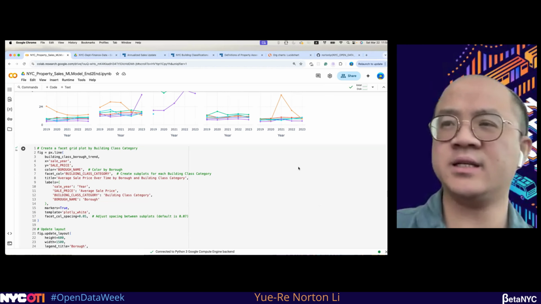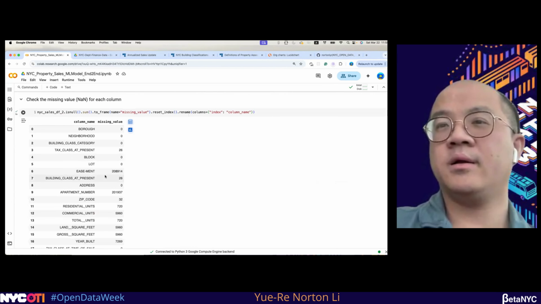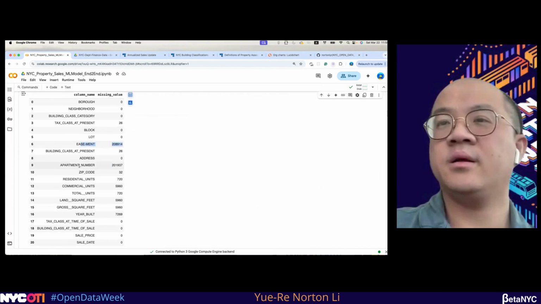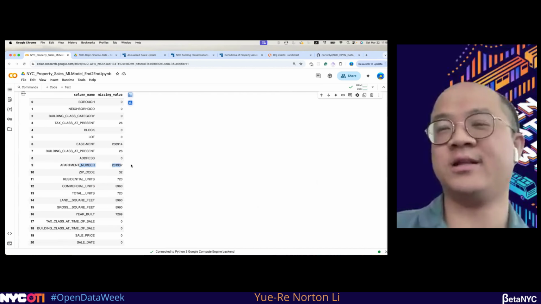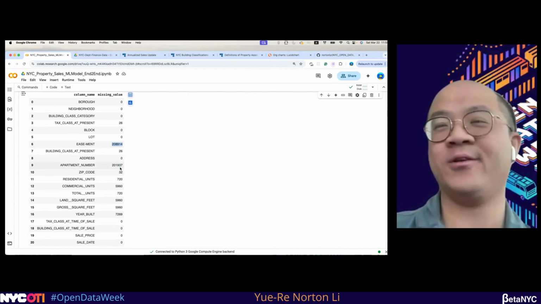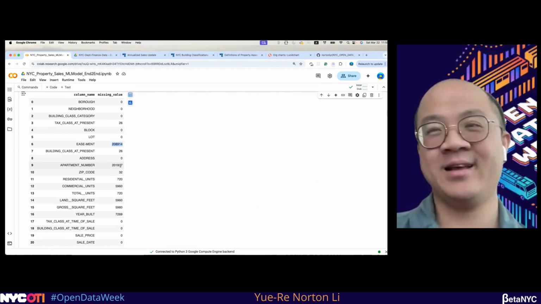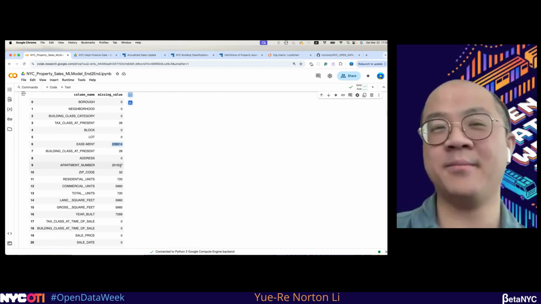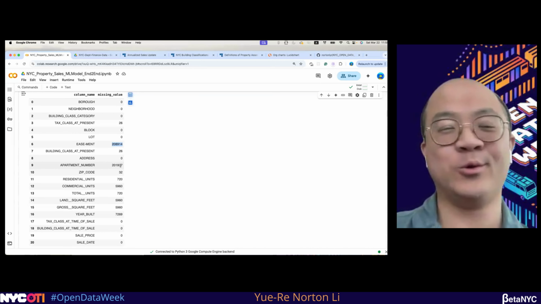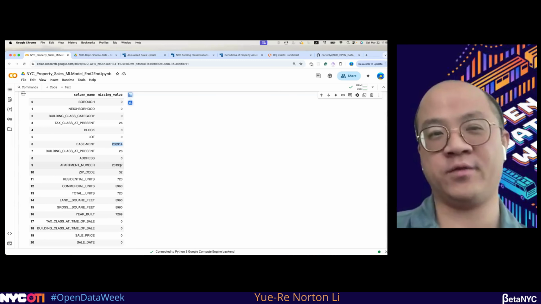For example, in this data set, if we go back to the beginning right here, for the apartment number, there's a huge number of missing values. I have 400K missing values. I just don't use it. If the missing values are more than 10%, I either don't use the column or I need to drop those missing values. It depends on how important those values are.